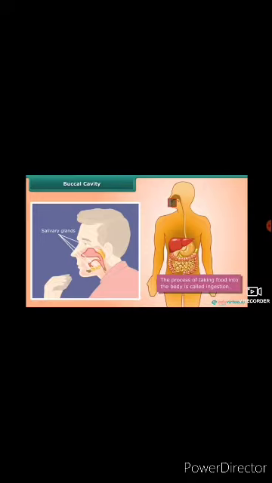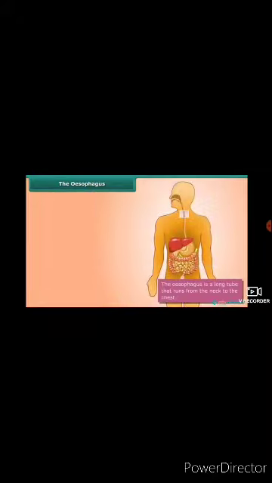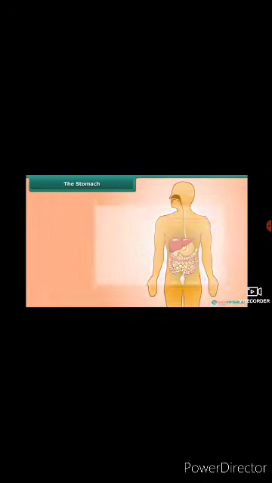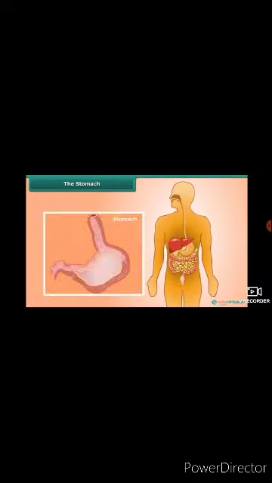The esophagus is a long tube which connects the mouth to the stomach. The movement of its walls forces the food into the stomach. The stomach is a bag-like structure present in the alimentary canal. The food is partially digested in the stomach with the help of juice secreted by the walls of the stomach. This juice is called gastric juice.